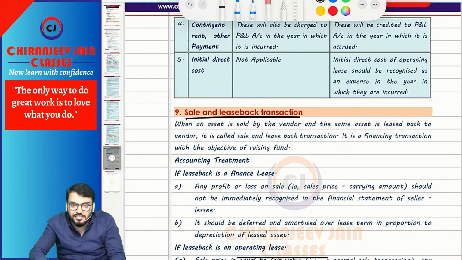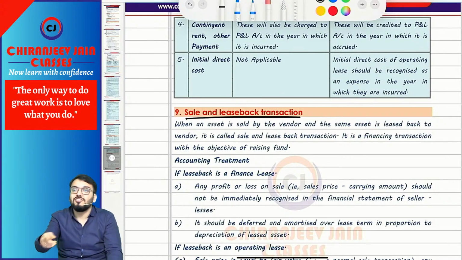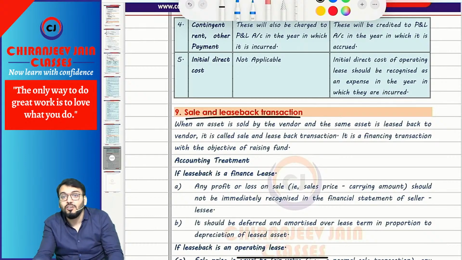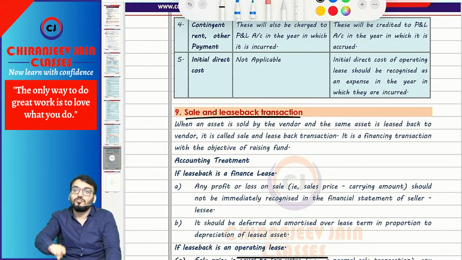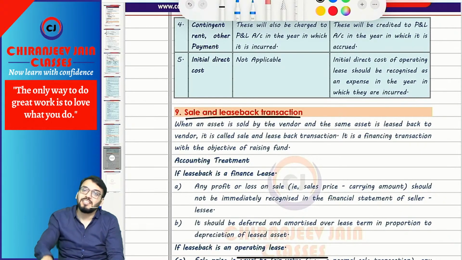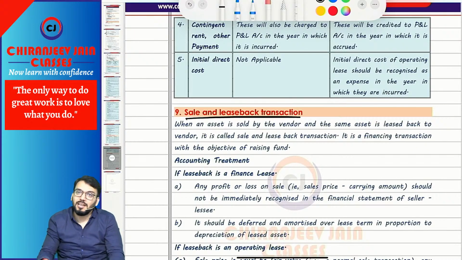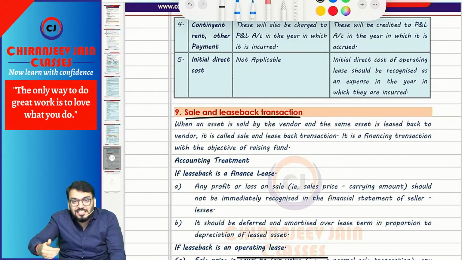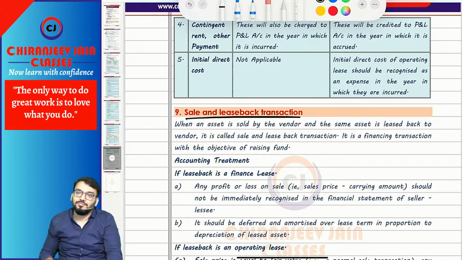The accounting treatment of finance lease or operating lease will be done as what we have done already. Only in this topic we are discussing the accounting treatment for gain or loss on sale. It will be based on the nature of the lease. So if it is a finance lease, what AS 19 says is that such gain or loss on sale of the asset will be deferred. Means it will not be recognized immediately to PL. It will be deferred, and such deferred gain or deferred loss will be amortized to PL over the useful life of the asset in the ratio of depreciation.